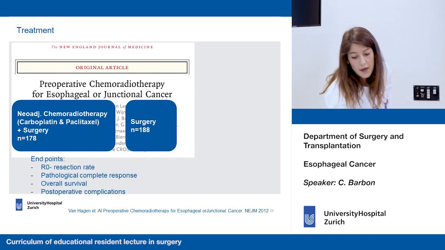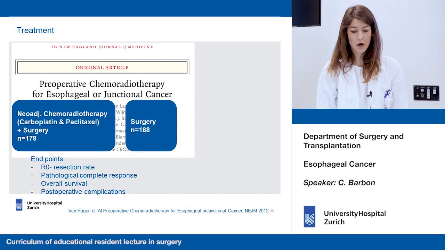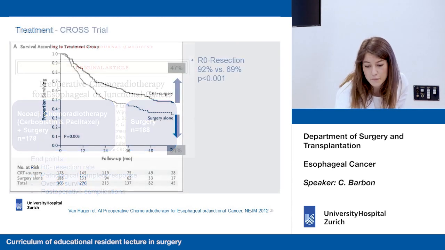So the study was able to show the resection rate, the pathological response rate of the two groups, the overall survival, and also the postoperative complications.